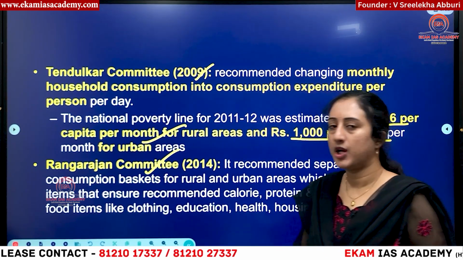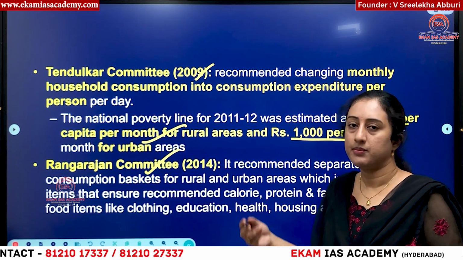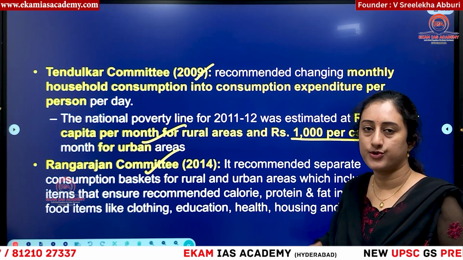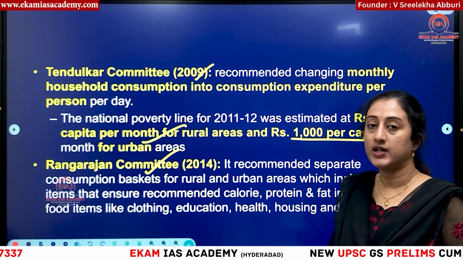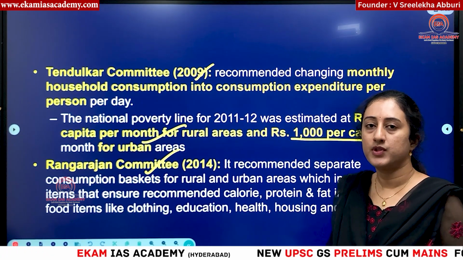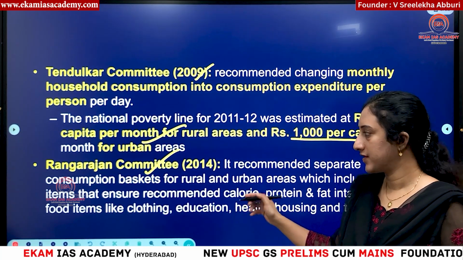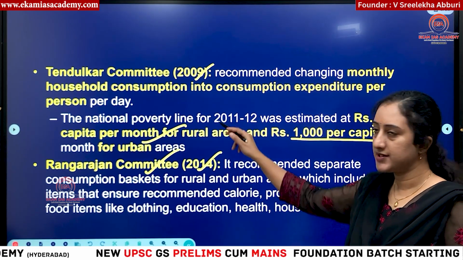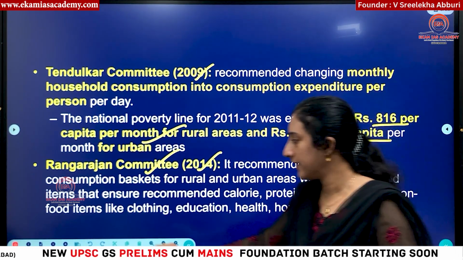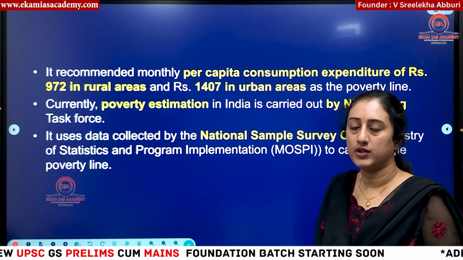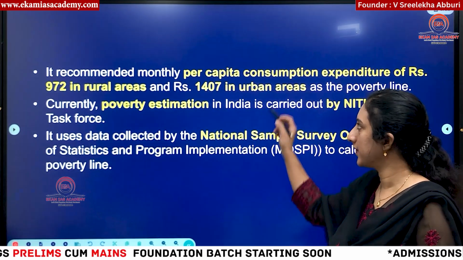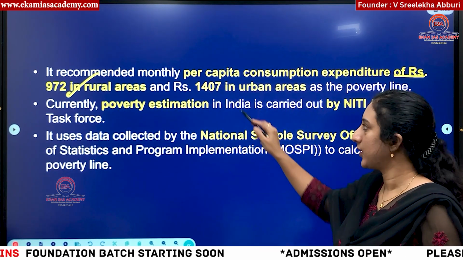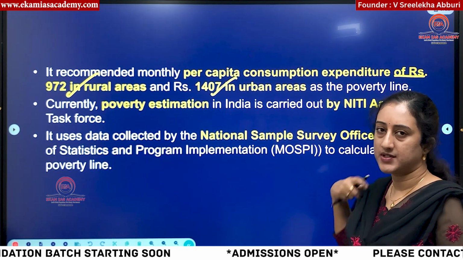Then Rangarajan committee. C. Rangarajan was the former RBI governor also. So his articles come very often in The Hindu editorials also. Please go through them. It is very important. They give good measures on how to remove the economic problem and all. So this is a suggestible article. And this committee in 2014 also took the same steps as Tendulkar committee, but they increased the per capita consumption expenditure from 816 rupees to 972 rupees in rural areas, and 1000 rupees to 1407 rupees in urban areas.